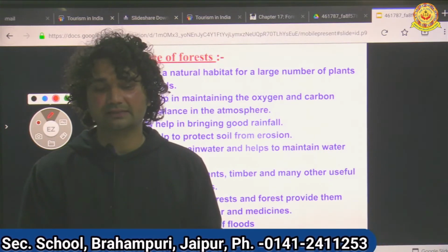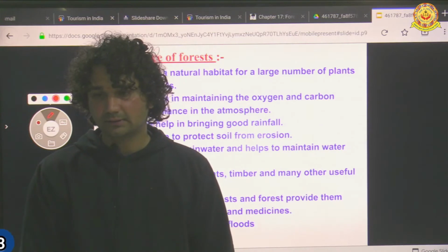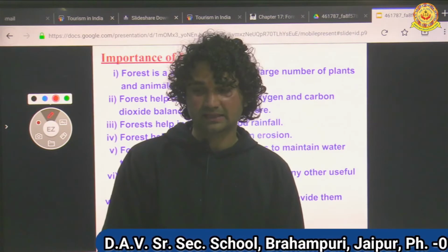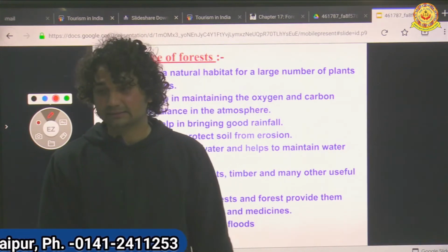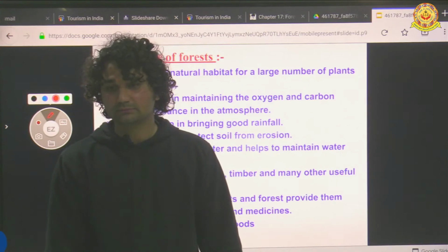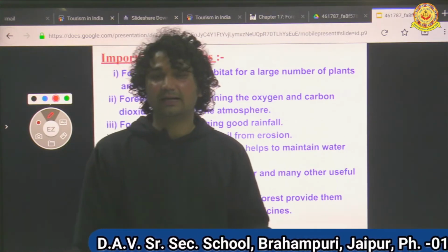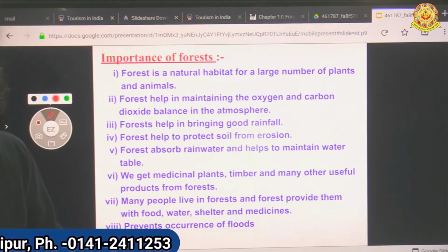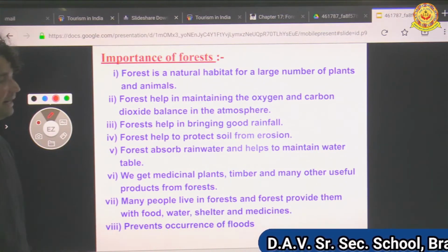We want forest for making furniture and homes. We want forest for fruits and vegetables. Forest is a home for many other animals. It is a home and it gives shelter also to other animals. It is also the home of many people. So why is it important?